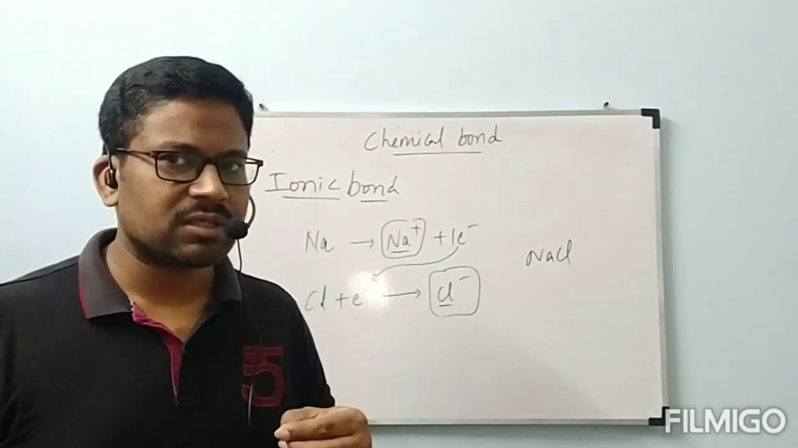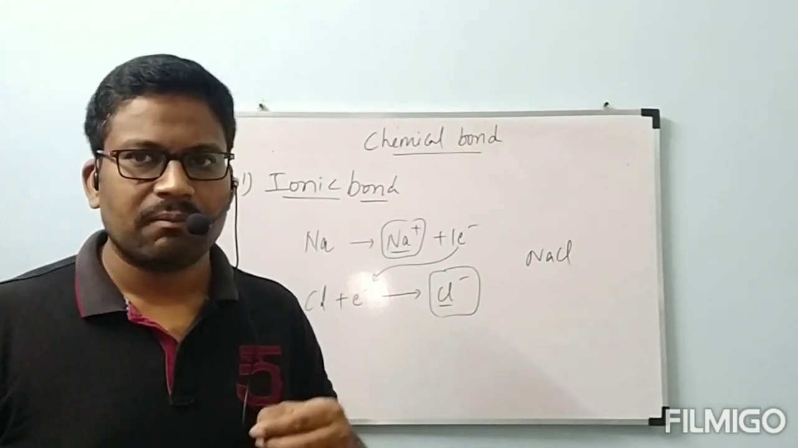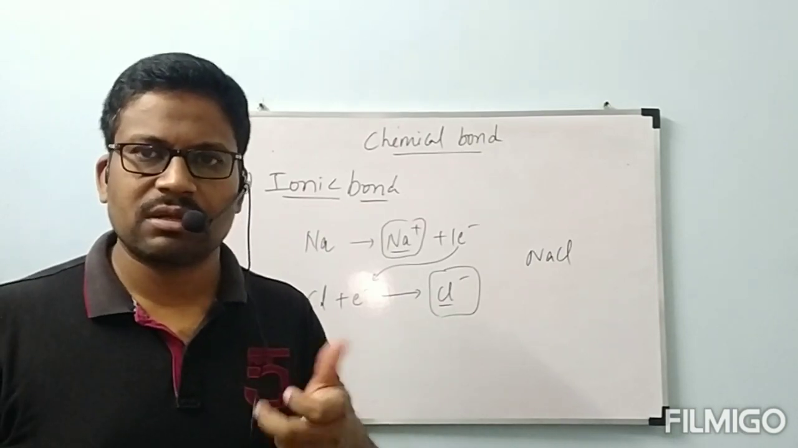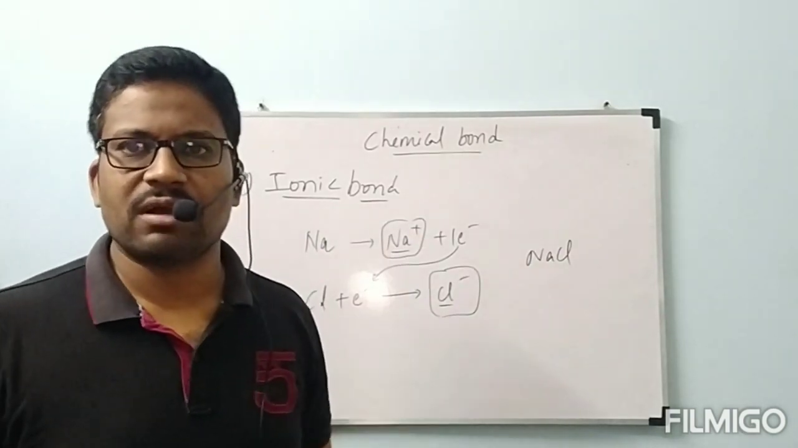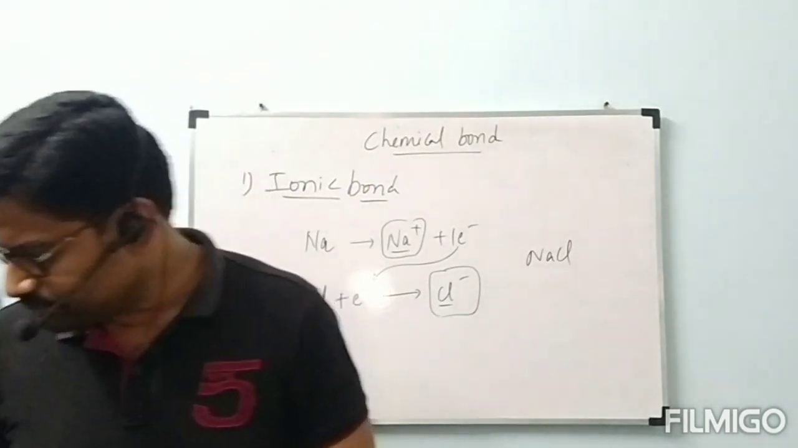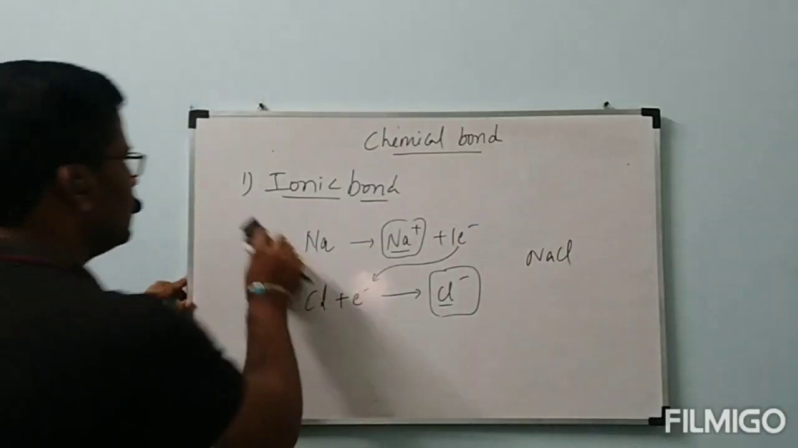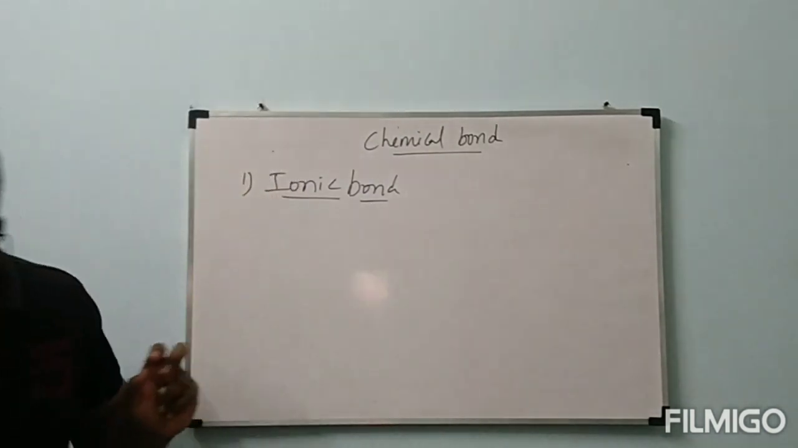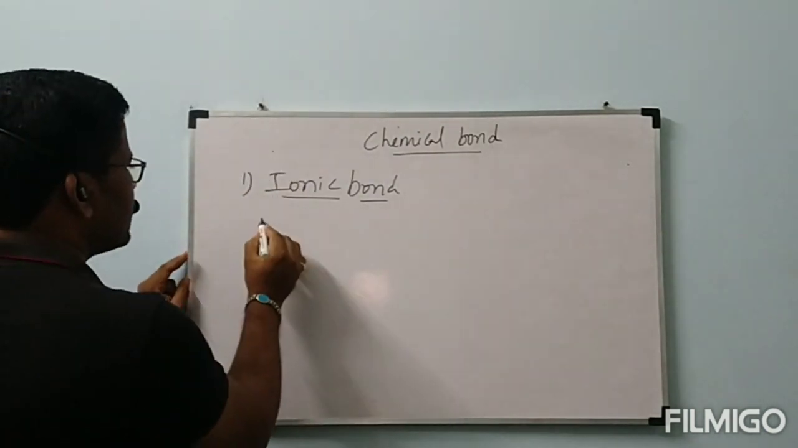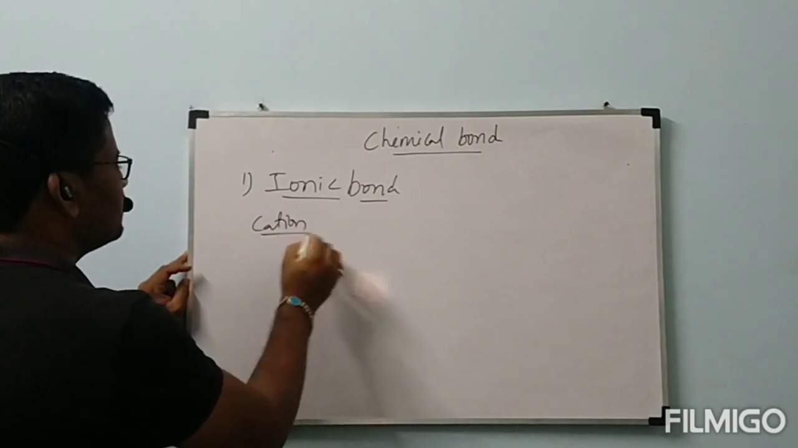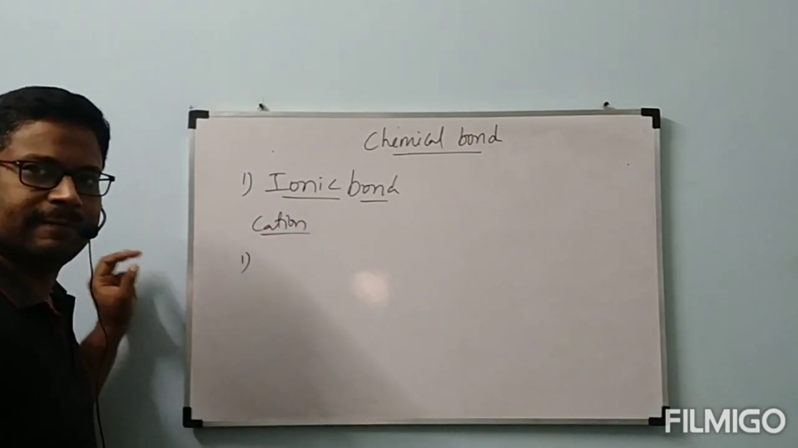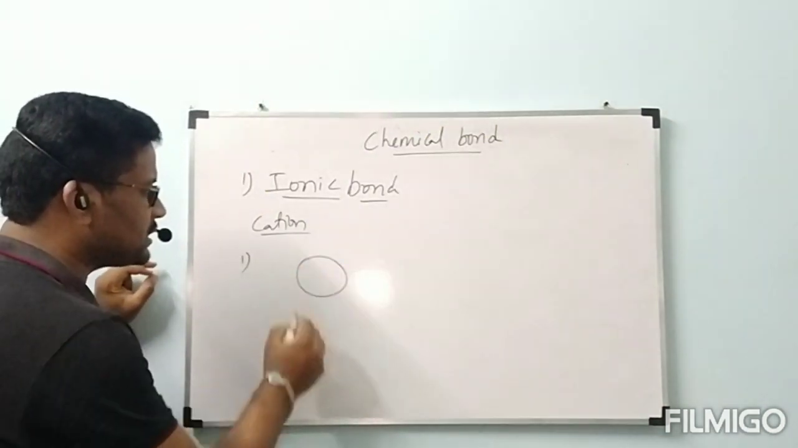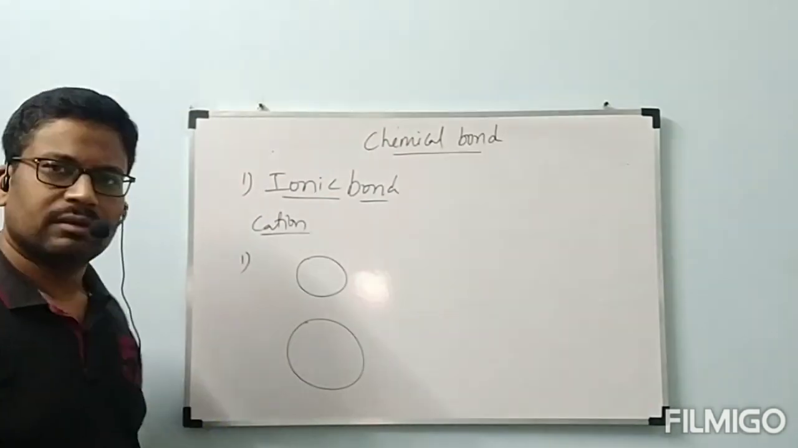The conditions for the formation of ionic bond can be explained by two ways. That is, conditions for the formation of cation as well as conditions for the formation of anion. Let us see them. Conditions for the formation of cation. First one, size of the atom. Now my question is, we have two atoms.